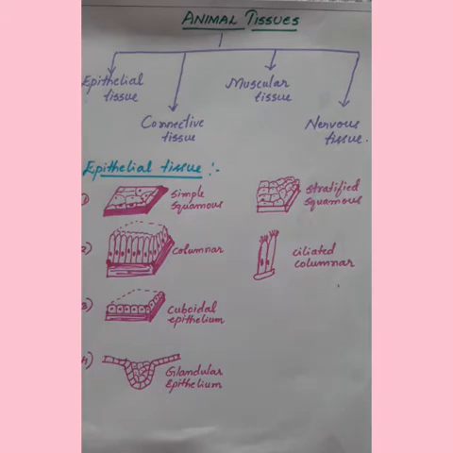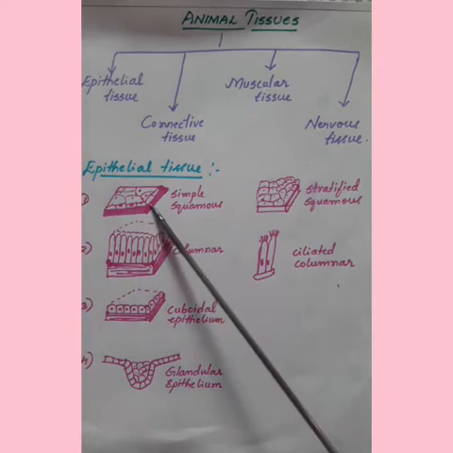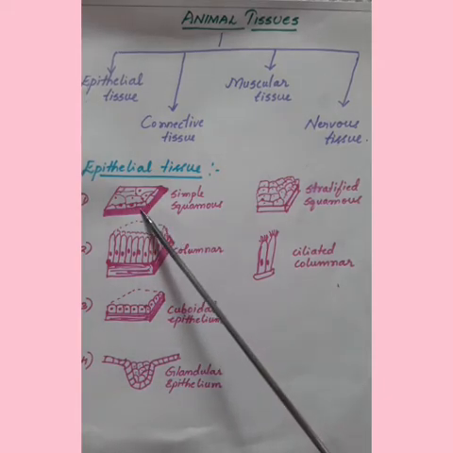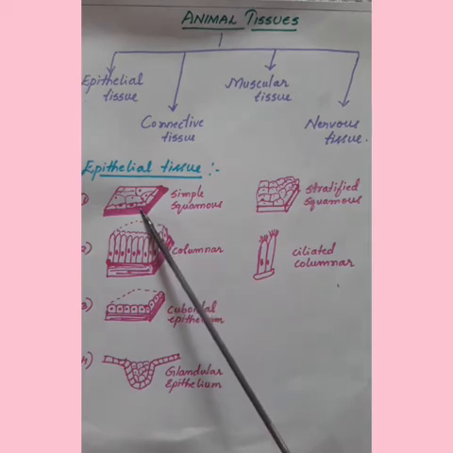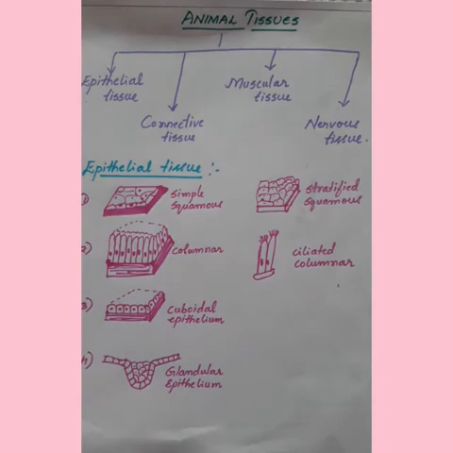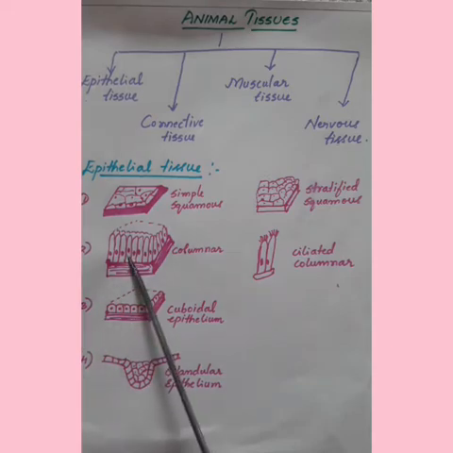These epithelial tissue cells are tightly packed and form a continuous sheet. They have only a small amount of cementing material between them. There are no intercellular spaces. Anything entering or leaving the body must cross at least one layer of epithelium. Different epithelia show different structures that correlate with a unique function.